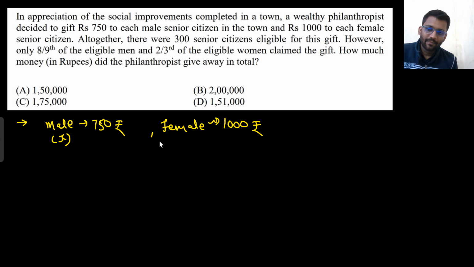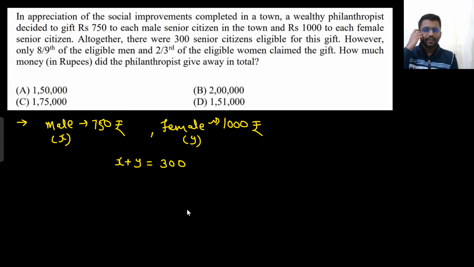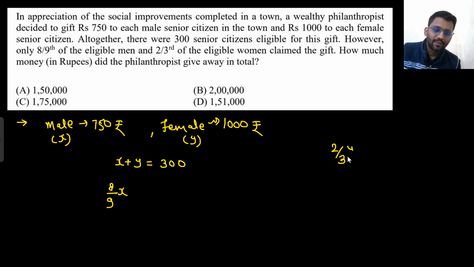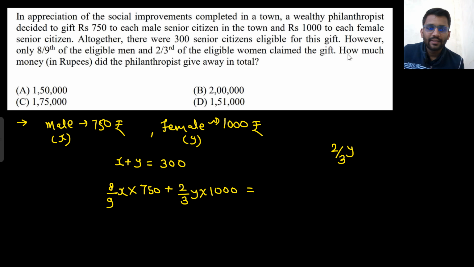So let's call male as X and female as Y. So combined male plus female was 300. However, only 8/9 of the eligible men and 2/3 of the eligible women claimed the gift. So 8/9 of the eligible men, each one getting 750 rupees, plus 2/3 of the eligible women, each one getting 1000 rupees, claimed the gift. How much money does the philanthropist have to give in total?